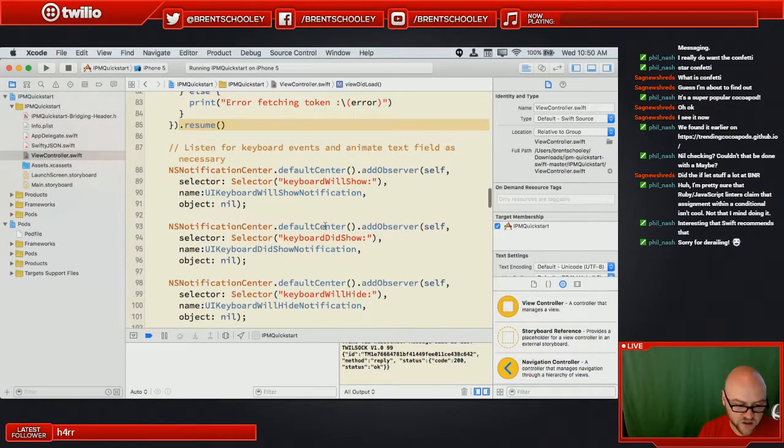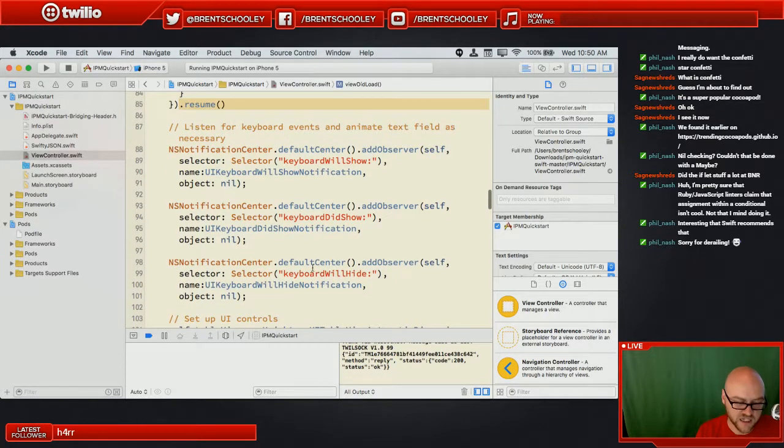These here are just notifications to let us know that the keyboard is appearing. In this particular setup, you need that because you need to dodge the keyboard and reflow the UI.